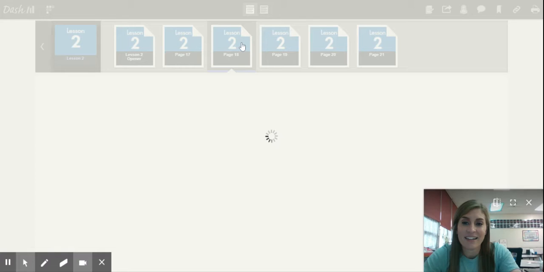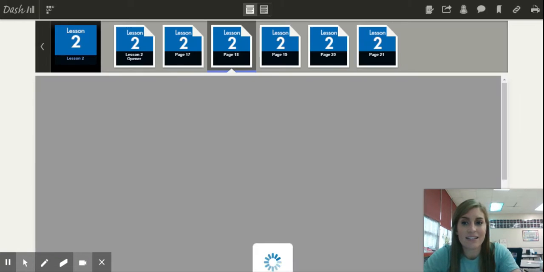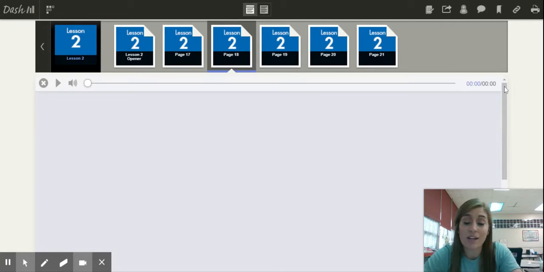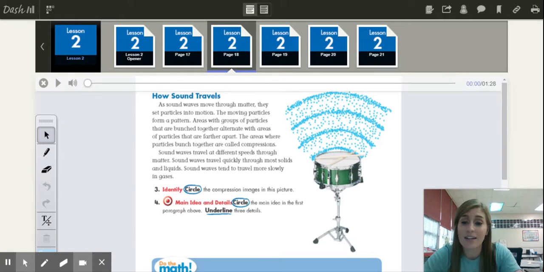All right. See, it's so much faster if we just had our books in front of us and we could talk about it that way and not wait for the page to turn on a website.